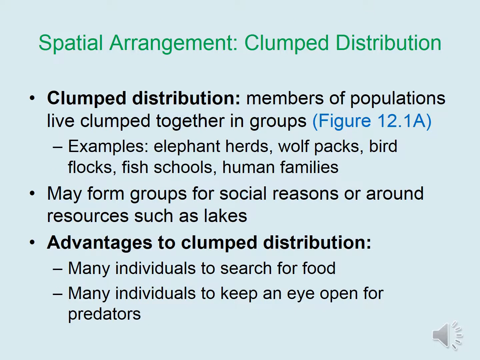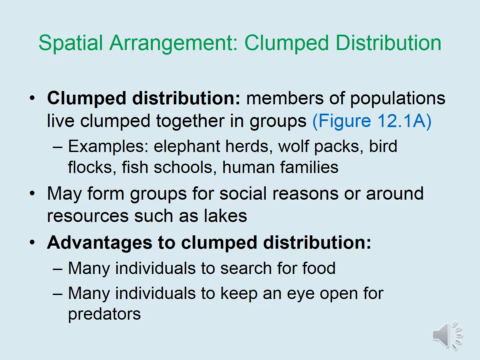Clump distribution includes members of populations that live clumped or clustered together in groups. For example, there are elephant herds, wolf packs, bird flocks, fish schools, and human families. Organisms may live in clump distribution for social reasons, to form familial units, or they may cluster around resources such as lakes where they all go to drink water at the same time.